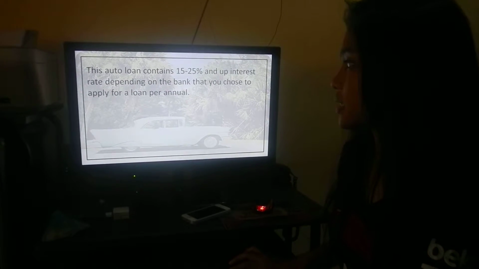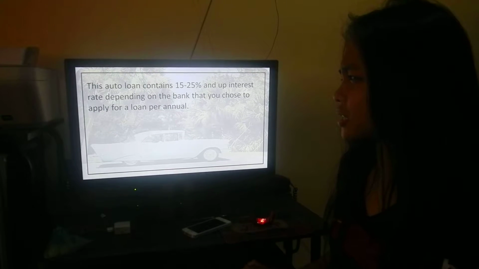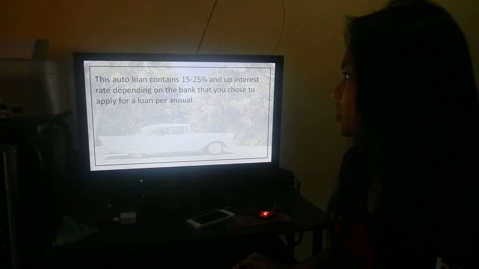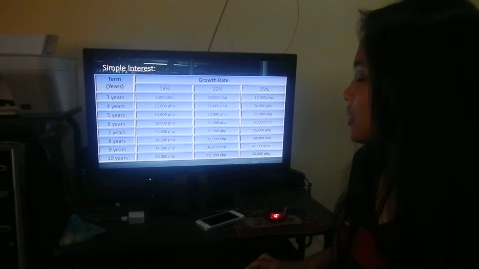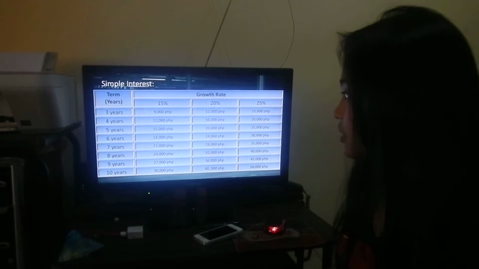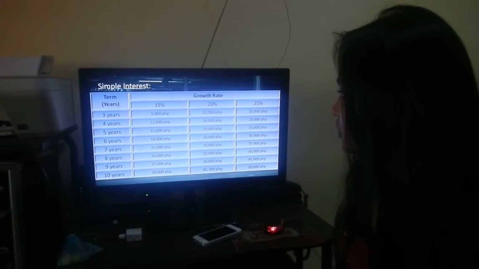This auto loan contains a 15 to 25% and up interest rate per annum, depending on the bank that you chose to apply to for a loan. So the simple interest and the compound interest contain these tables.